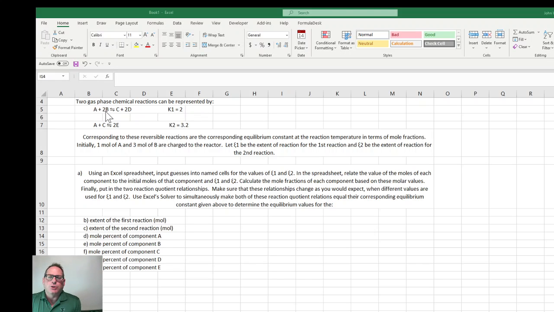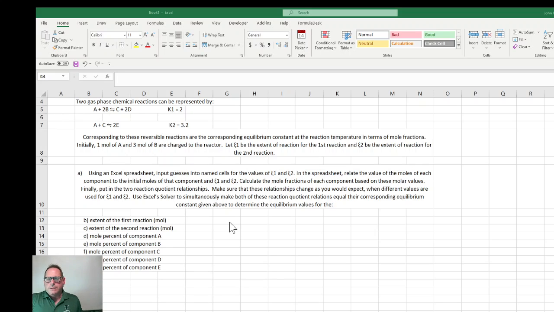Anyway, we have A plus 2B goes to C plus 2D, and that has a K, the equilibrium constant, of 2. And also, we have A plus C, so the product of the first reaction can react with the reactant of the first reaction to form 2E, and that has an equilibrium constant of 3.2. And we're going to set this up using extent of reaction. We have an initial value of 1 mole of A and 3 moles of B.